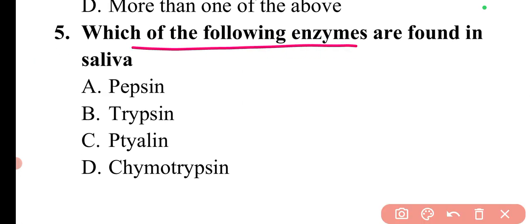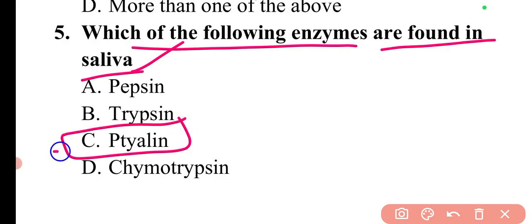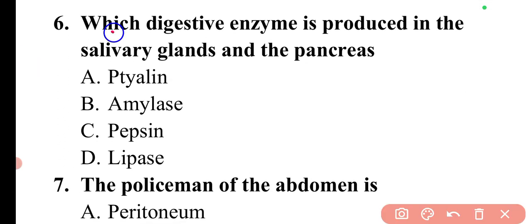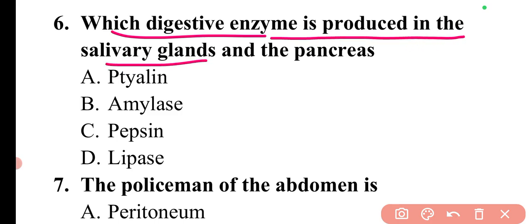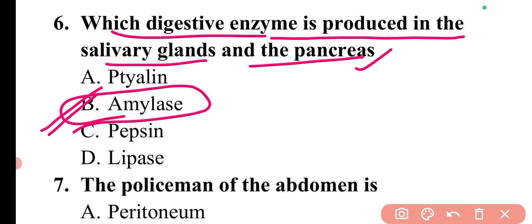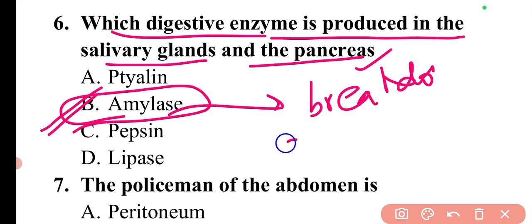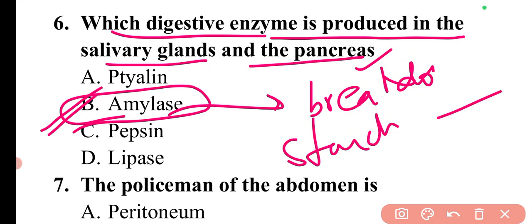Next question is which of the following enzymes are found in saliva? The enzyme that is found in saliva is ptyalin. So here option C will be the correct answer. Next question is which digestive enzyme is produced in the salivary glands and the pancreas? The digestive enzyme which is produced in both salivary gland as well as pancreas is amylase. So here option B will be the correct answer. Amylase basically helps in breakdown of starch into sugar.